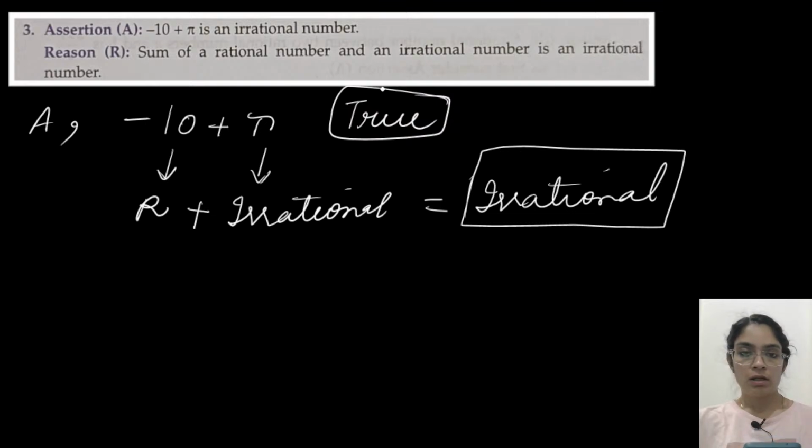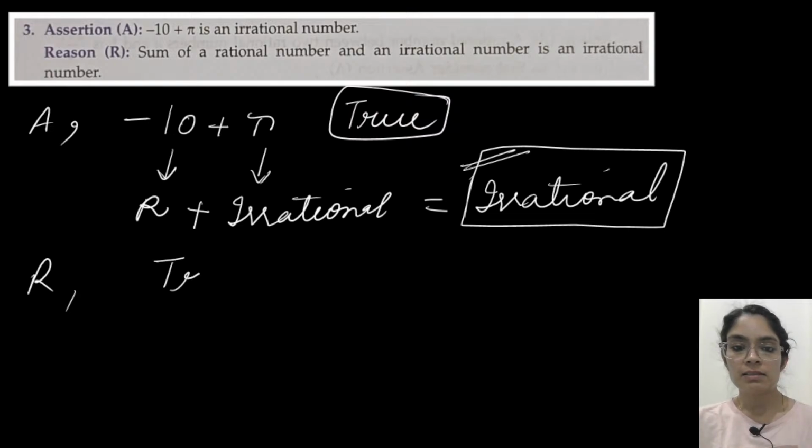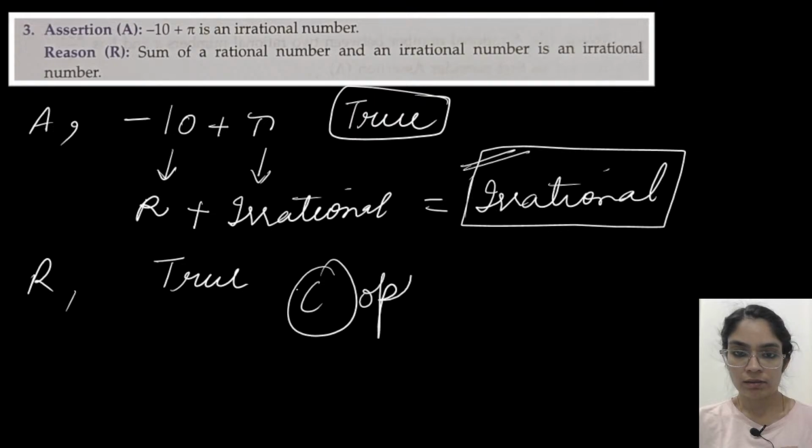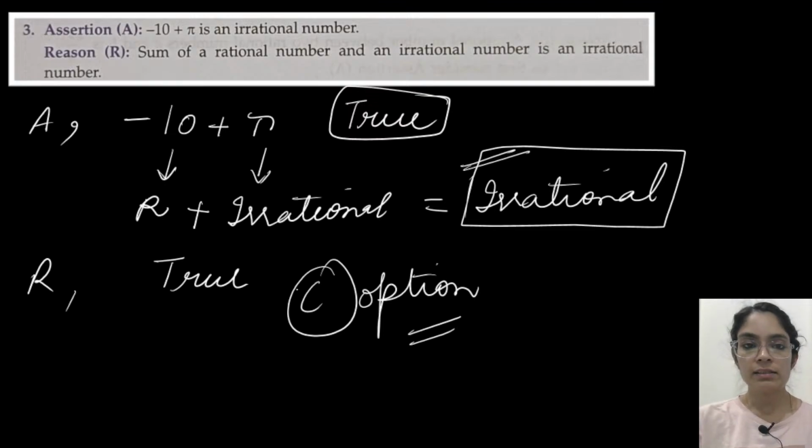When you add rational and irrational, the answer will be irrational, which means assertion is true. Now, what about reason? Sum of a rational and irrational number is an irrational number. Yes, so the same thing they have mentioned as a reason as well. So that means this is also true. Both A and R are true. So which option? I hope you remember the options. Both are true, so it is option C. Okay, let's do the next question.